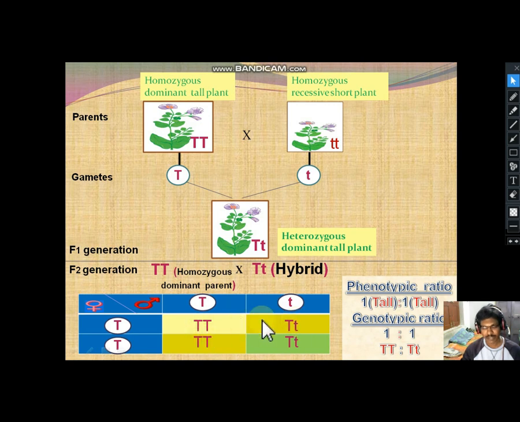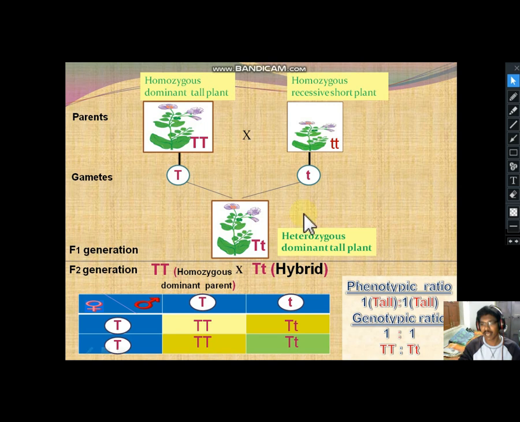So that's why here all are having at least one single dominant allele. That's why all plants are tall plants in the F2 generation. So phenotypic ratio is 1:1, and the genotypic ratio is half of the plants are with capital T, half of the plants are with capital T small t. That's why 1:1. So phenotypic and genotypic ratios are same in backcross.